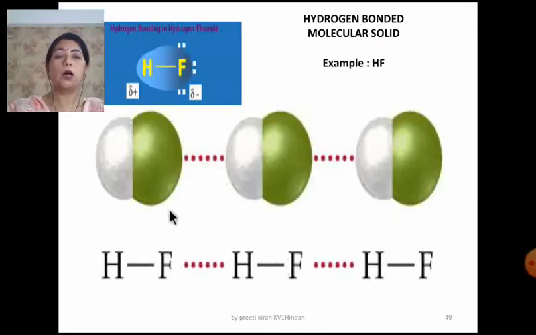Now the hydrogen bonded molecular solid. Water is a common example of hydrogen bonding, and that is why I have taken a new example of hydrogen fluoride. This is one HF molecule and this is another HF molecule. Now you know that fluorine is highly electronegative. Fluorine of one HF molecule gets hydrogen bonded to the hydrogen of another HF molecule. It is a stronger bond. You have studied in class 11th that hydrogen bonds are strong bonds.